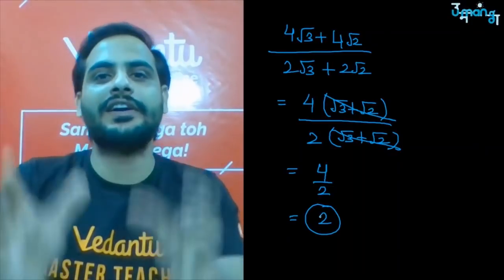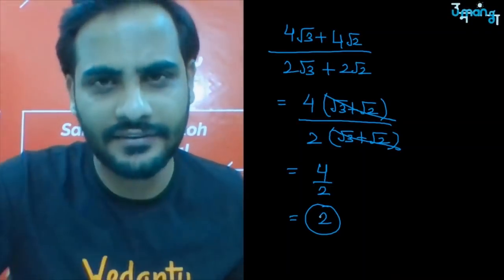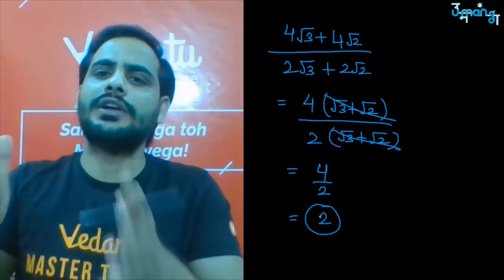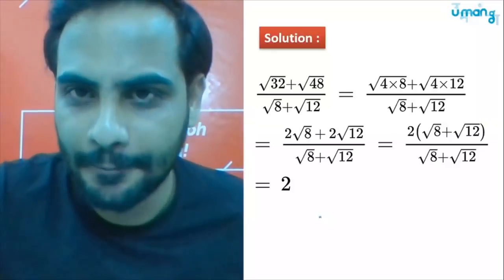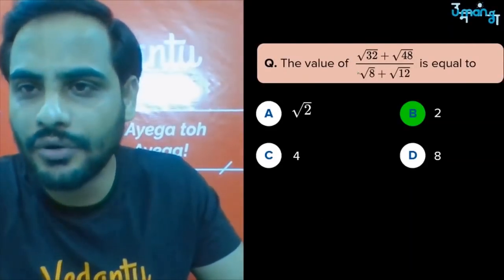Okay, just understand rationalization is just simply doing the equivalent fractions, nothing else. Other than that, same operations on the rational numbers which you will apply. Let's go for the next question. The next question we have is this. The value, acha, so it is 2.